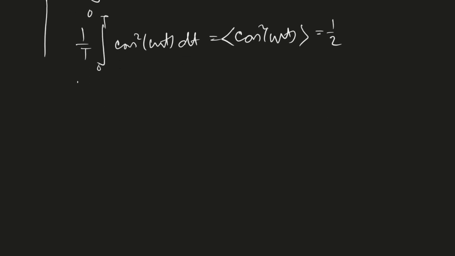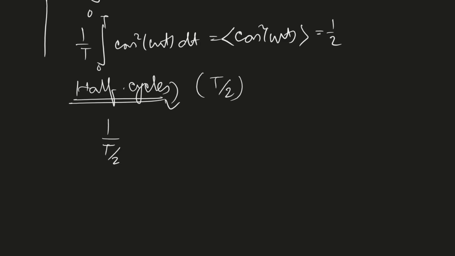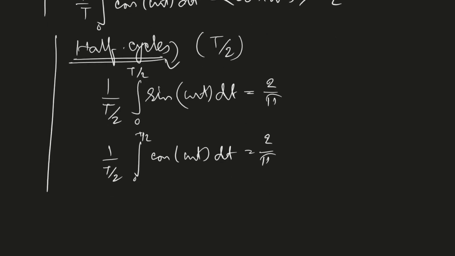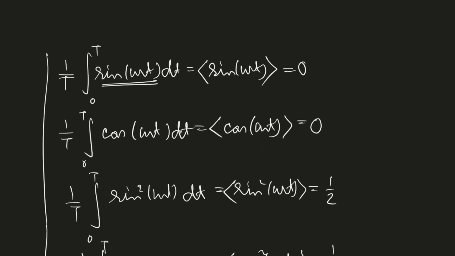Okay, and for half cycles, I mean T by 2, so 1 by T by 2, the integral of sine omega t dt over T by 2 gives twice of 1 by pi. So you have to remember some of these formulas. So now fine. Okay.